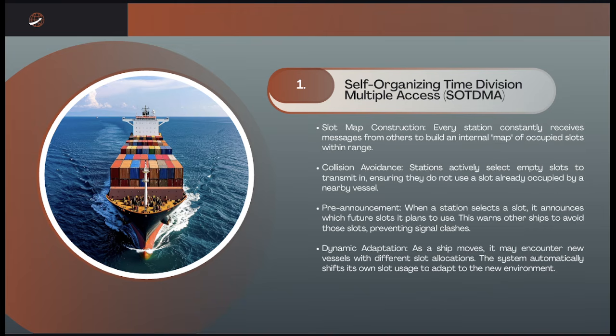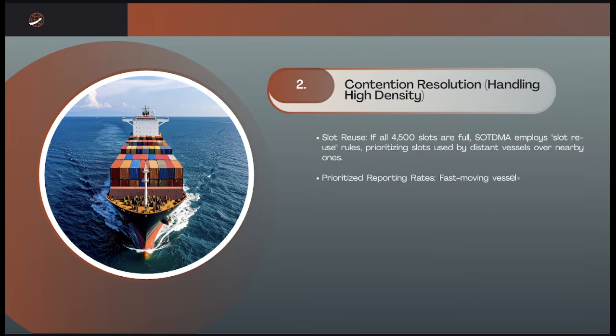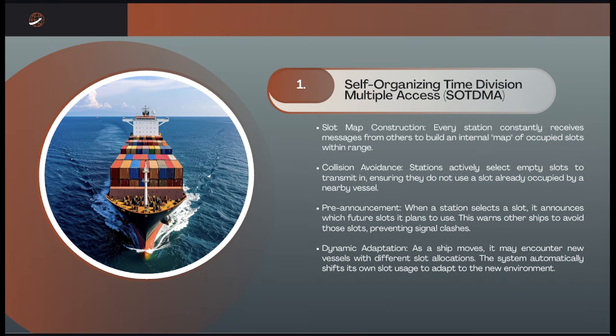This is a decentralized autonomous system that divides the VHF radio channels into 4,500 distinct time slots every 60 seconds.